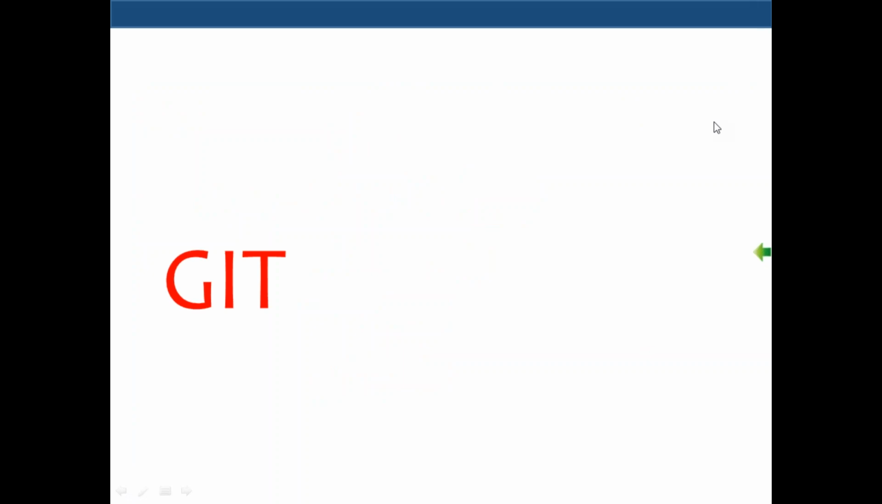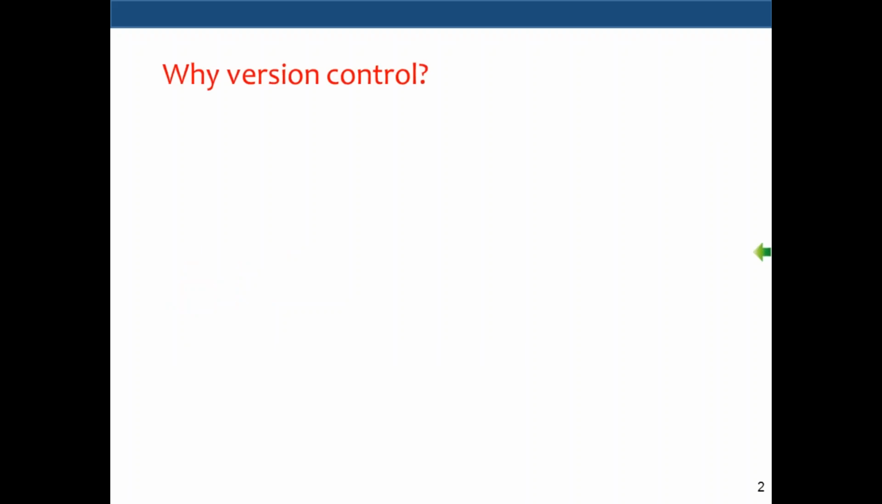Okay, guys, we are back. Okay, so let's start with Git. We'll talk about what is Git, and what are the advantages. Git is said to be a distributed version control system. I'm sure a lot of you are new to this term, version control system. So let us talk about this.